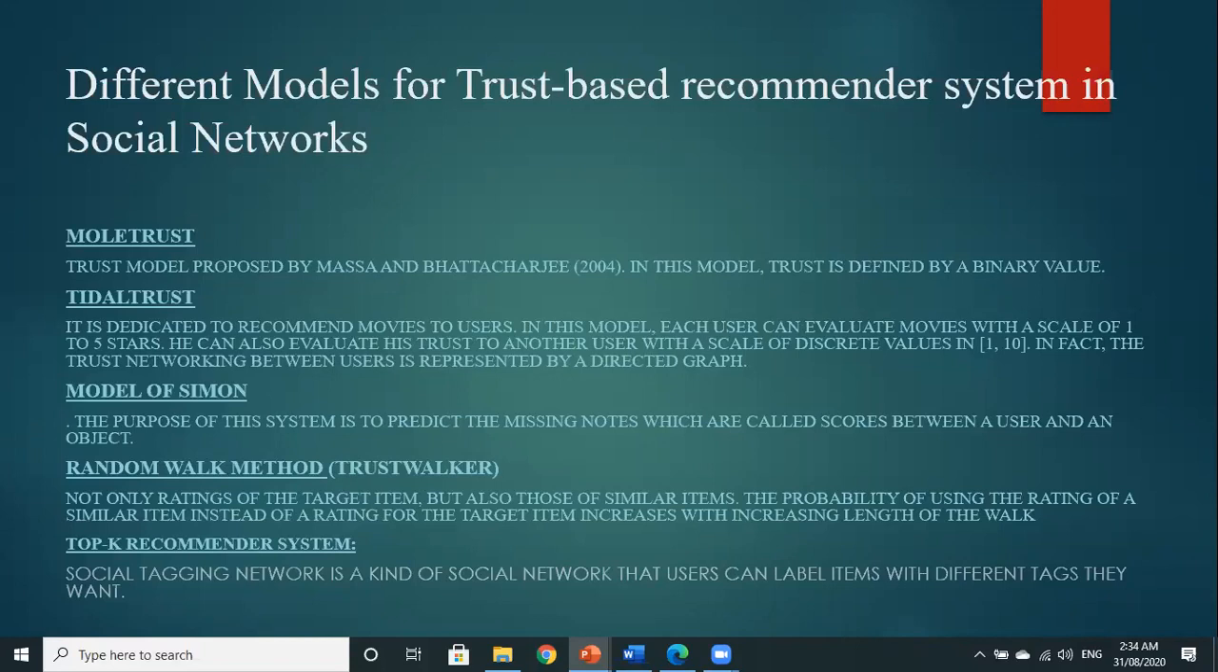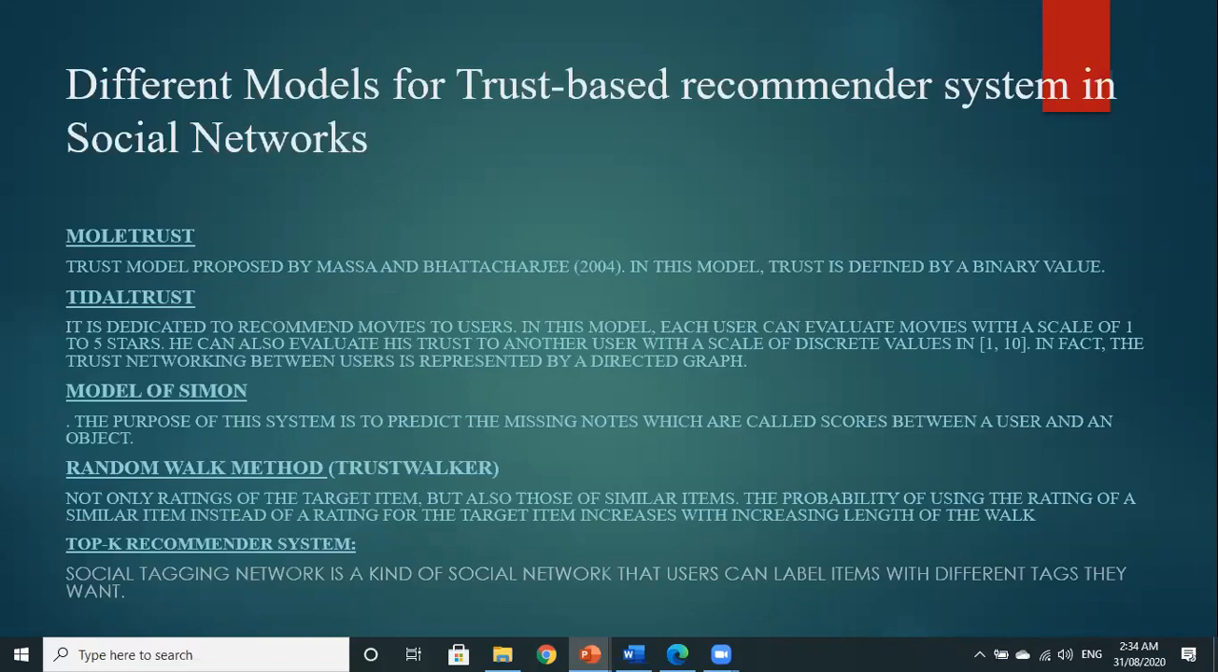Small trust is the model proposed by Massa and Avesani. In this model, trust is defined by a binary value. Tidal trust is dedicated to recommending movies to users. In this model, each user can evaluate movies on a scale of 1 to 5 stars. Model of Simon. This is famous for social networks.